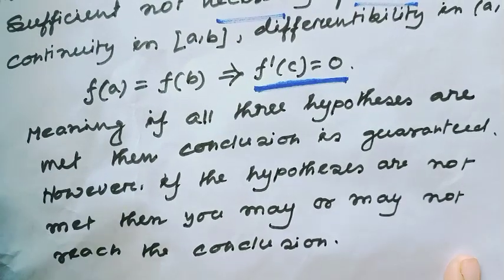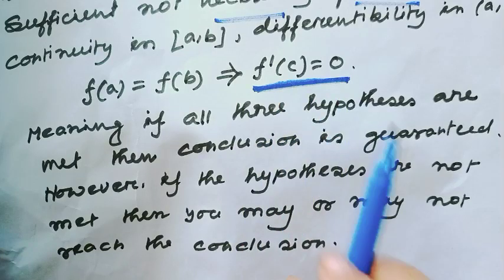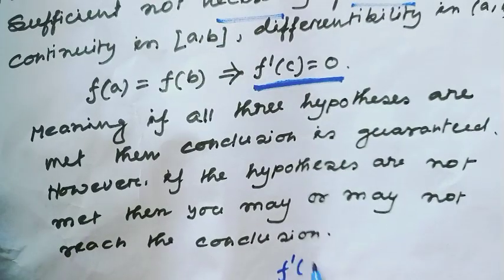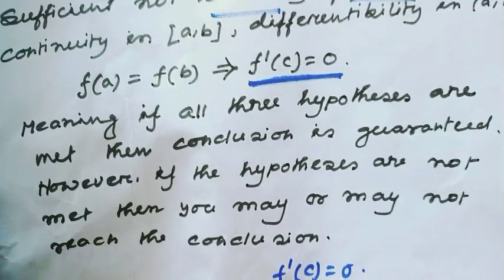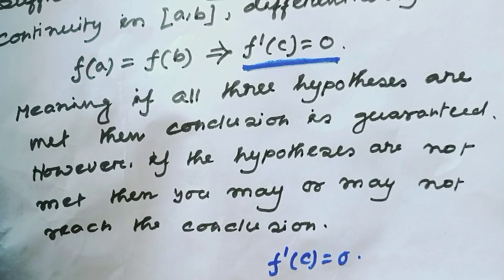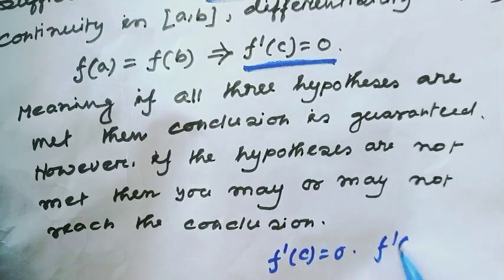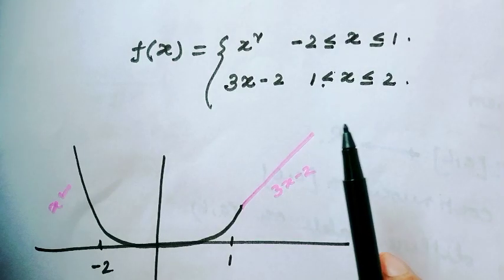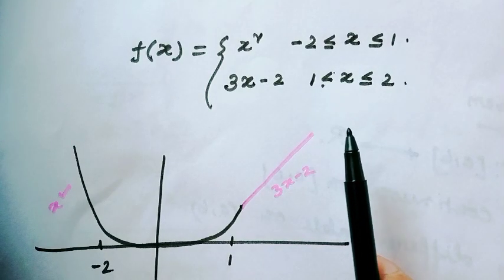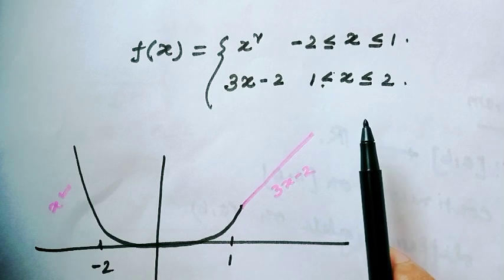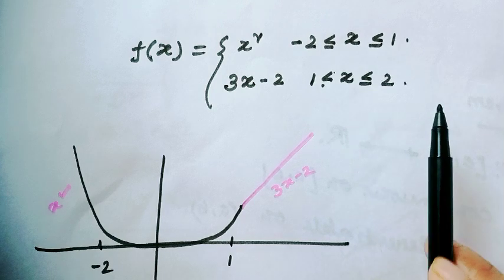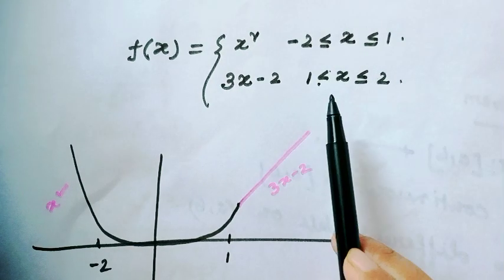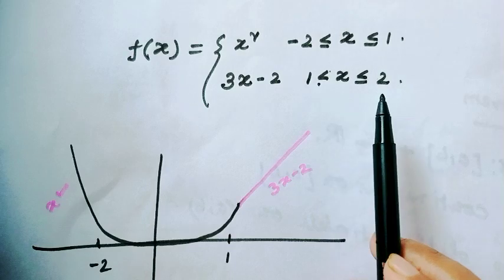Means if these conditions are not satisfied, then there exists some function where f prime c equals 0, or there exists some function where f prime c is not equal to 0. Okay? For example, consider this function: f(x) equals x squared in the interval -2 to 1, and 3x minus 2 in the open interval 1 to 2.